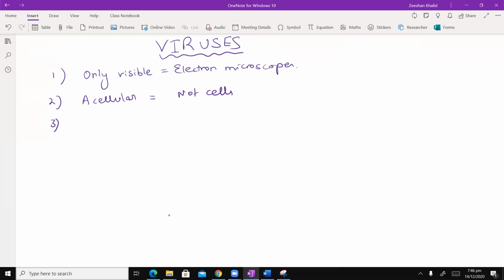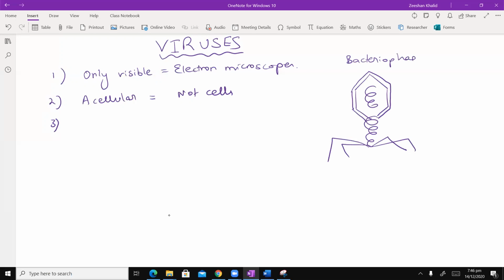Number 3. They are basically made, if I were to draw a very simple basic virus, it should look like the following. This is a typical picture of a bacteriophage. Yes, this is a virus जिसका नाम bacteriophage है. Why is this known as bacteriophage? Well, because this virus that I'm drawing attacks bacteria, इसलिए इसको bacteriophage कहते हैं.